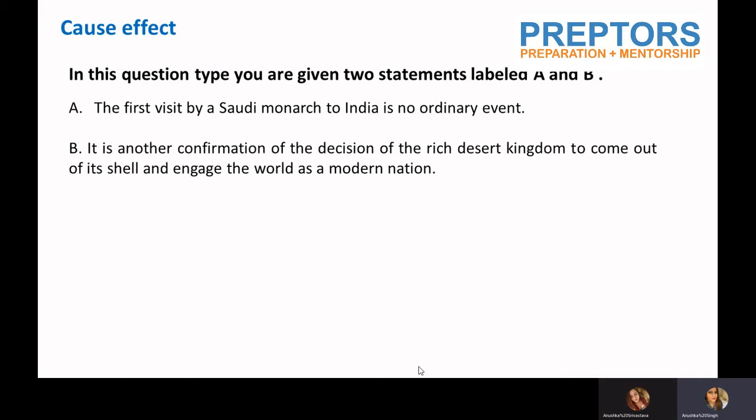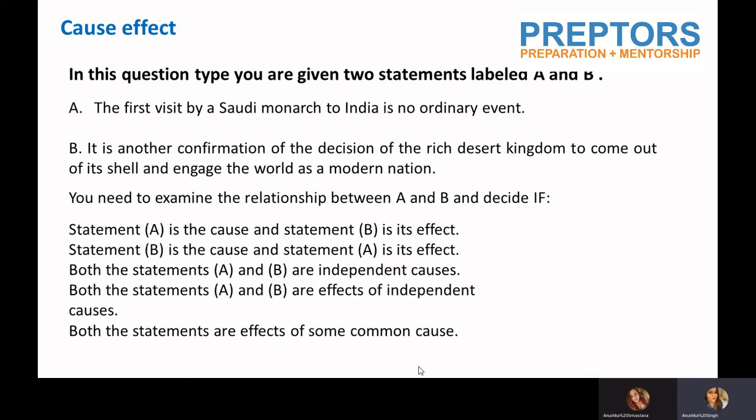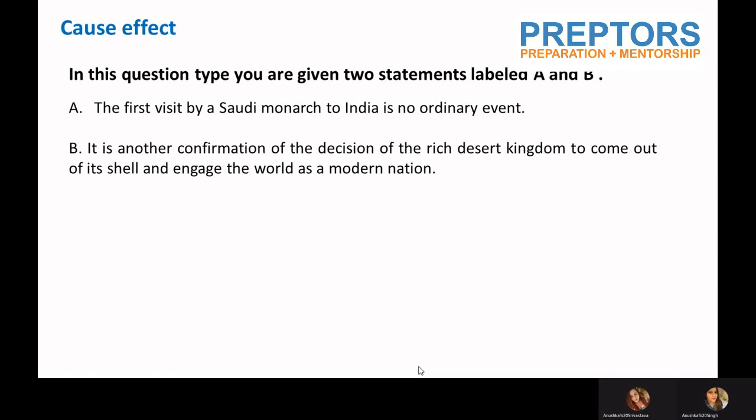My answer options will look something like this. I need to examine A and B and decide if statement A is the cause and B is its effect. In this case, I will mark 1. Statement B is the cause and A is the effect. If that's the case, I will mark 2. Both statements A and B are independent causes. In this case, I will mark 3. Both statements A and B are effects of independent causes. In this case, I will mark 4. And both the statements are effects of some common cause. In this case, I will mark 5. So this is going to be the sequence in which I will mark my answers.